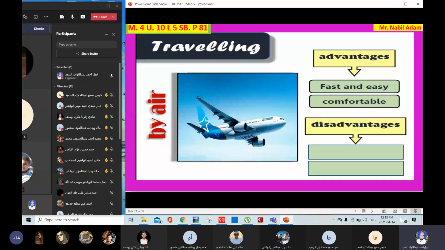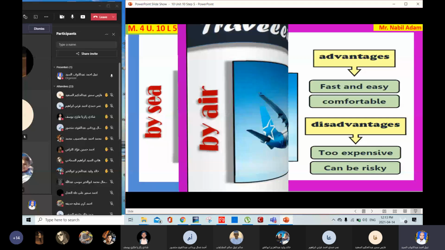Ahmed Altras. Shadi Zakaria. It's dangerous and the weather can stop the trip. Very good. Thank you. So it's too expensive and it can be risky. It can be dangerous. Very good. So it's too dangerous or too expensive. What about traveling by sea?